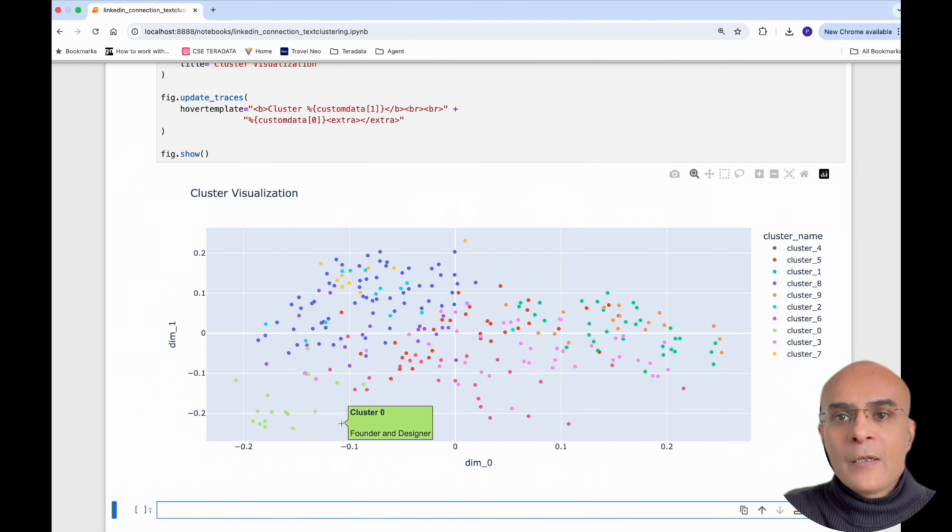Alright, so here you have this nice-looking scatter plot, and you can hover over these dots and see the different clusters as well as all the different positions belonging to each and every dot. So this is pretty interesting and pretty powerful.